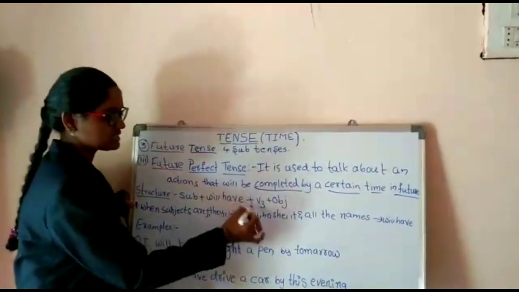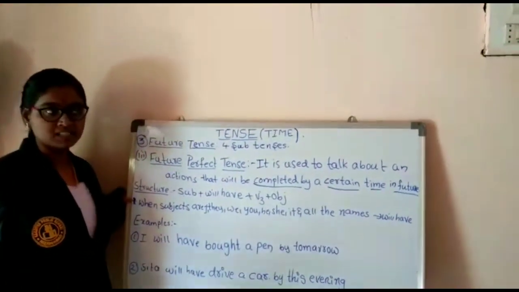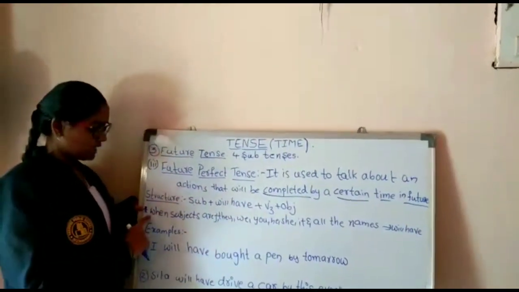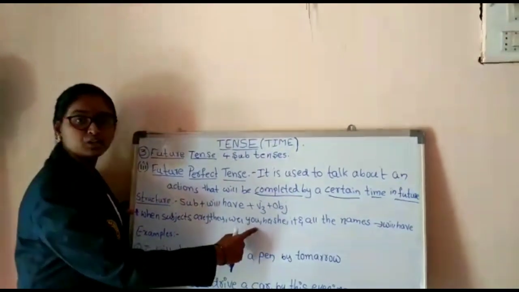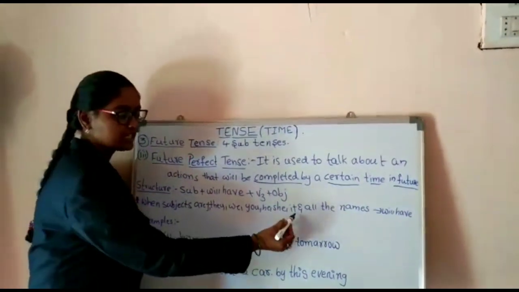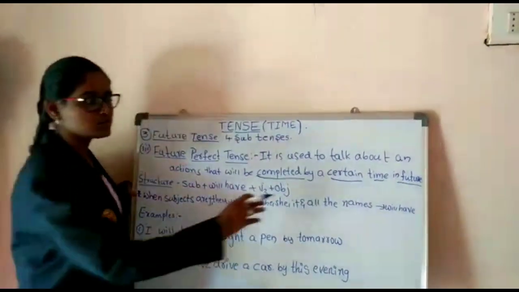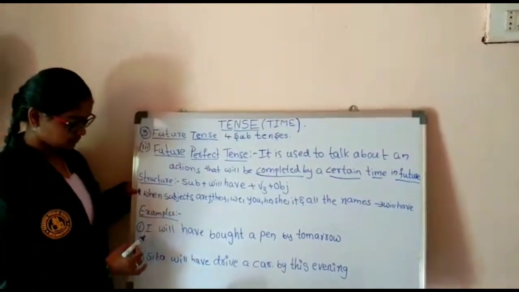Here V3 is nothing but past participle. When we use will have, when subjects are I, they, we, you, he, she, it and all the names. For everything we use will have. Let us see some examples.